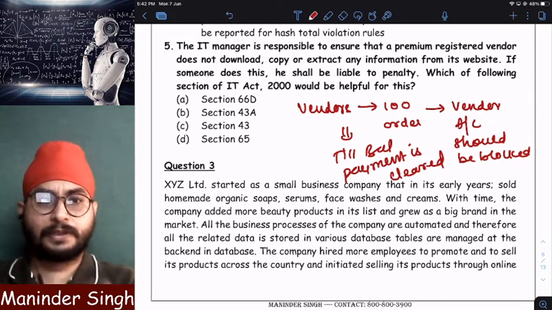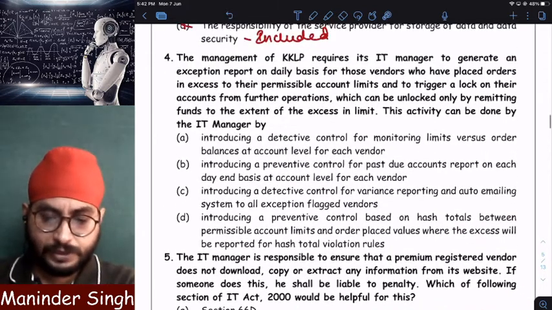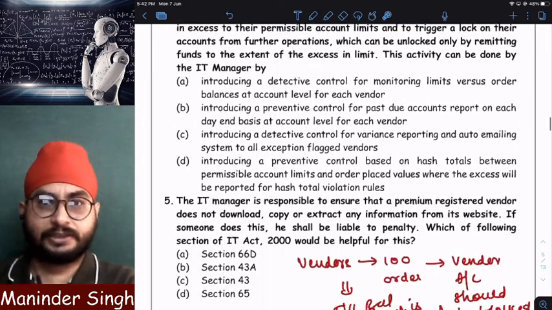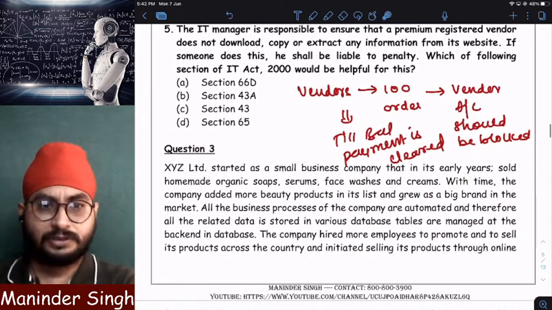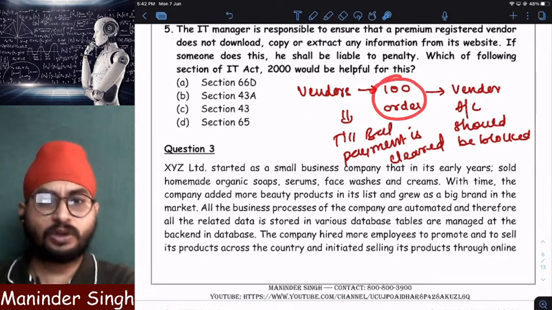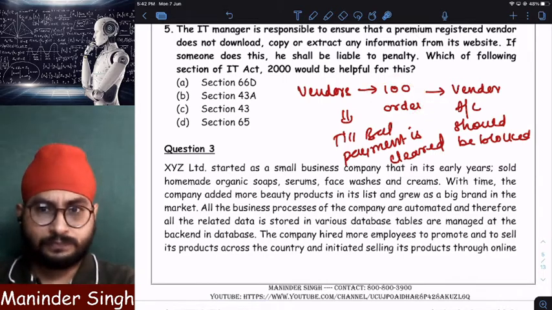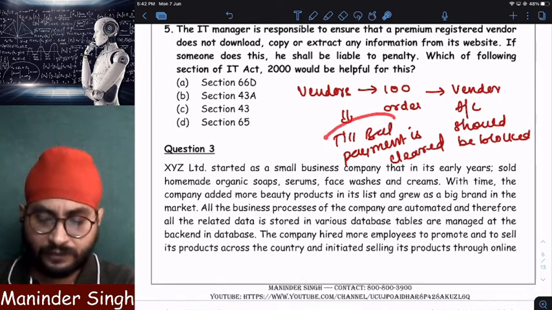Now this KKLP has appointed an IT manager, right? KKLP clearly told the IT manager to ensure that the software stops the orders once the order count reaches the maximum limit. A vendor's account will be unblocked only when you make a payment.